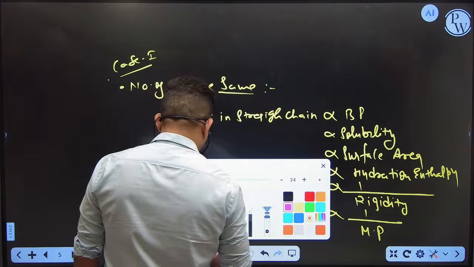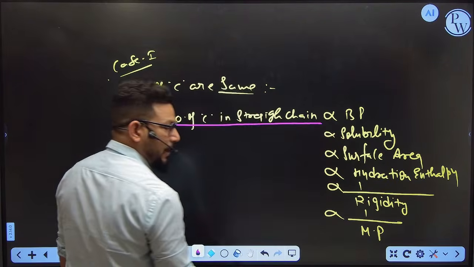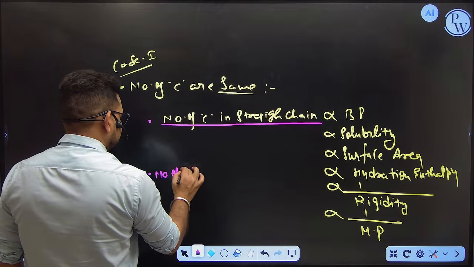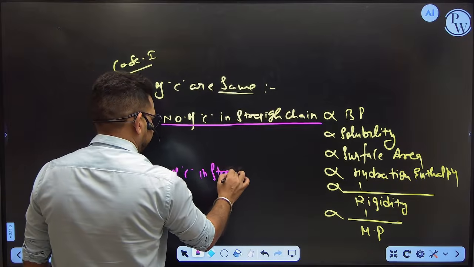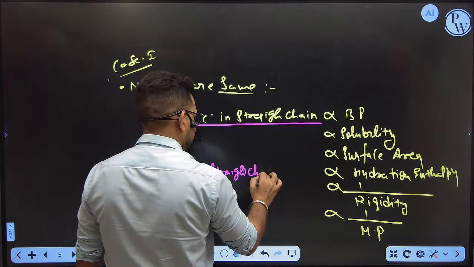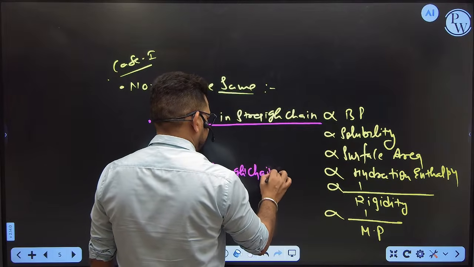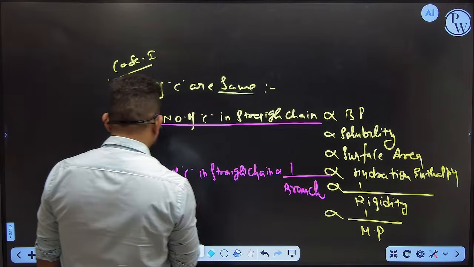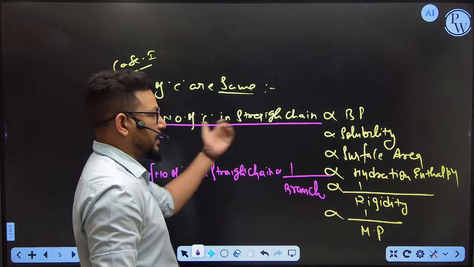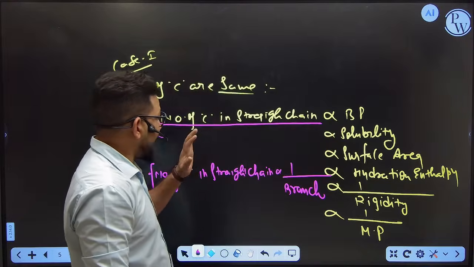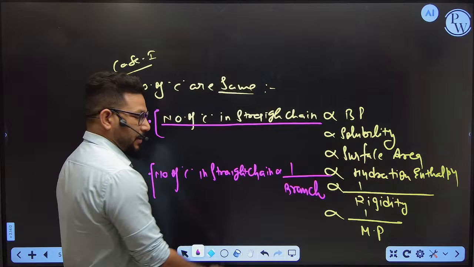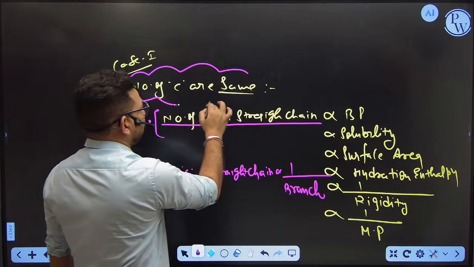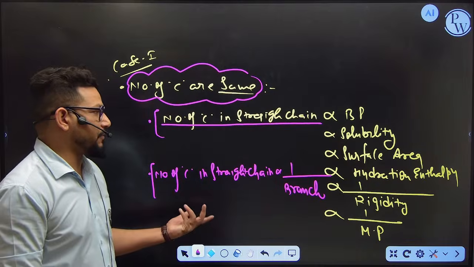And you know what, the number of carbons in a straight chain is inversely proportional to branching. That means whatever is going on during the straight chain phenomena is completely inverse to the branch phenomena. The meaning is very simple. When the number of carbons are the same, then how are you going to deal with physical properties like boiling point, solubility, surface area, and everything.